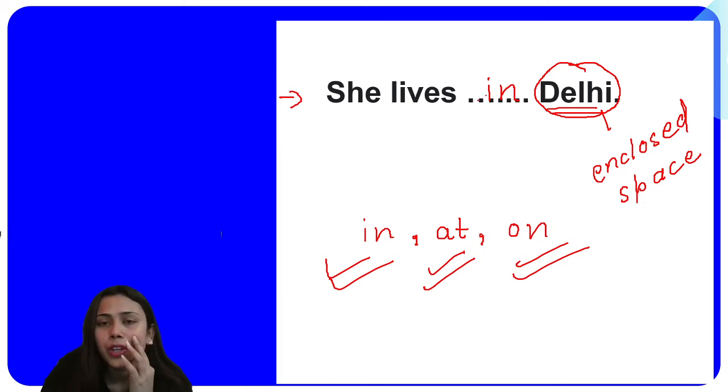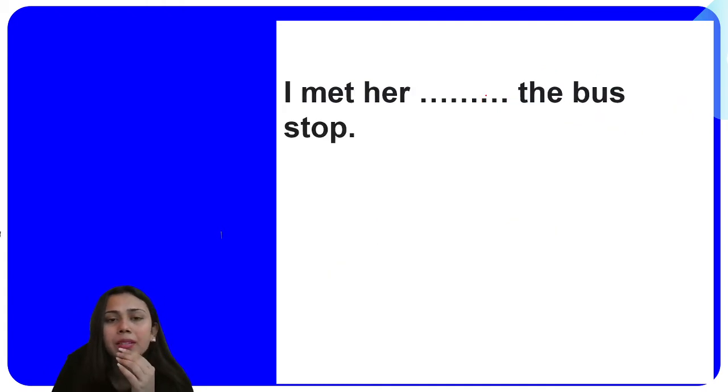Now the next question for you is this one. I met her dash the bus stop. Now tell me, obviously we are talking about a place, right? So it means we have to use preposition of place here to tell the exact location. So since we are talking about this, what do we need to check first of all? Whether we are talking about a point of a place, or we are talking about the whole place, meaning an enclosed space, or we are talking about some place which is on the surface of something.